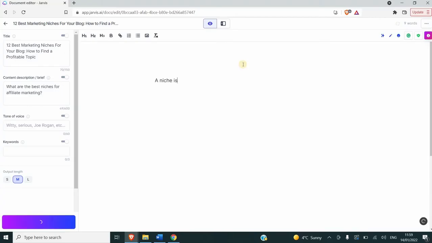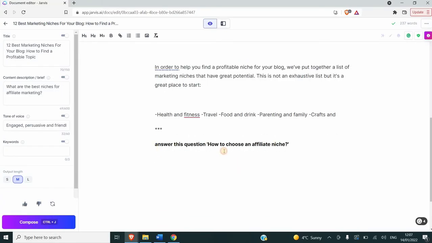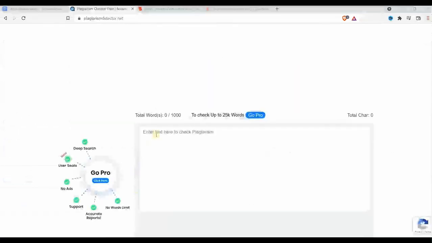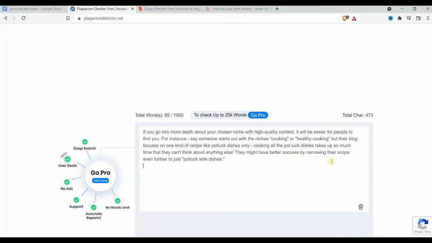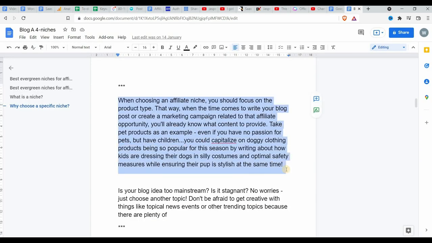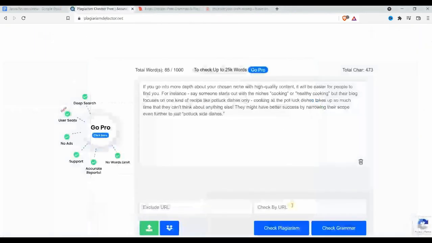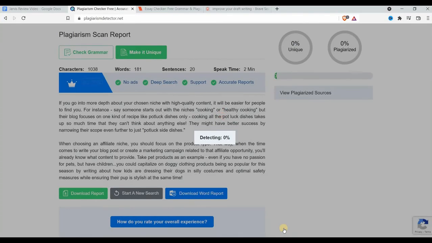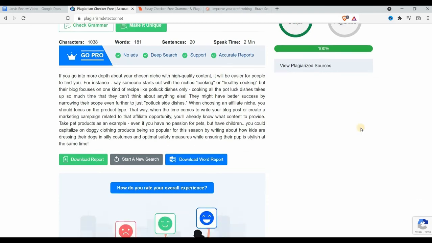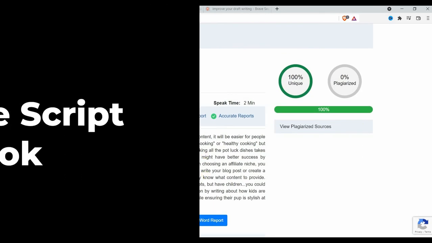Now I'm going to check plagiarism and see whether Jarvis copies other people's work or writes an original piece of work. I'm going to check plagiarism using Plagiarism Checker. That's a free, or at least free version. I'm pasting paragraphs that Jarvis wrote for me, and then check plagiarism, and let's see what we get. Well, it gives 100% unique paragraphs. I'm happy with that.